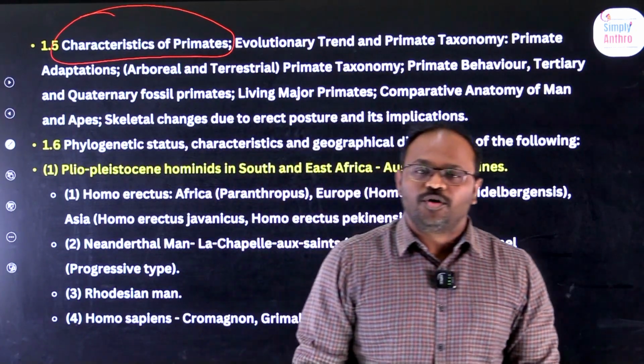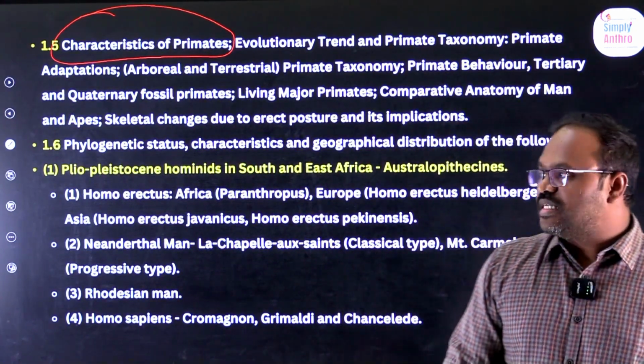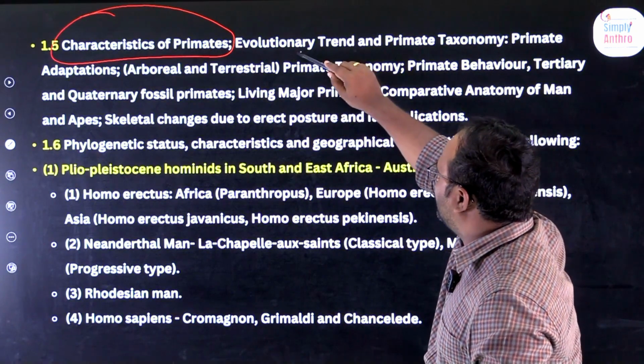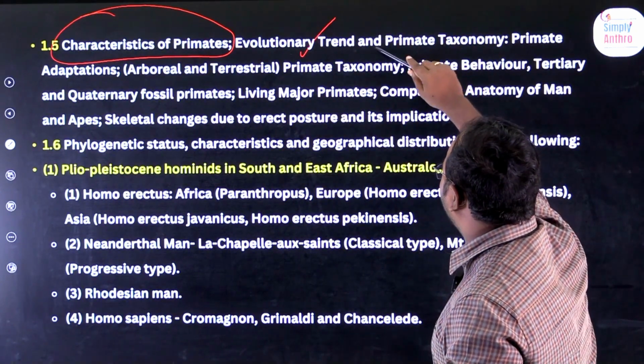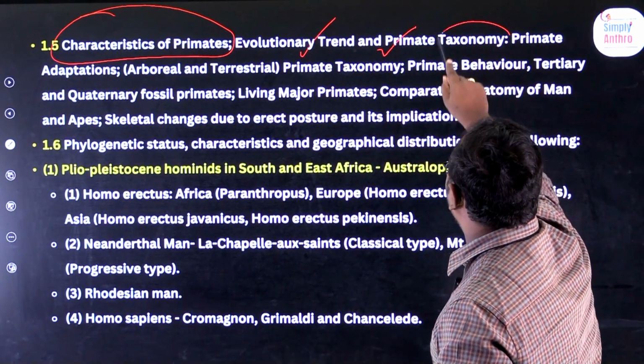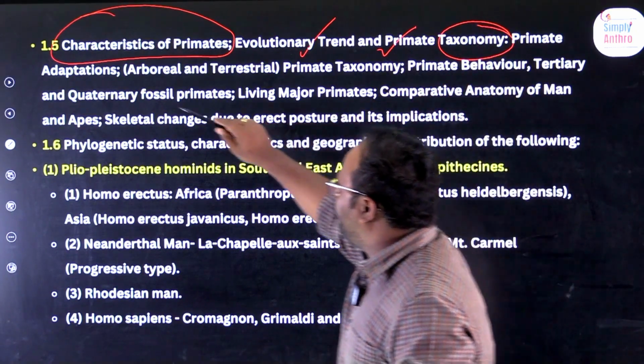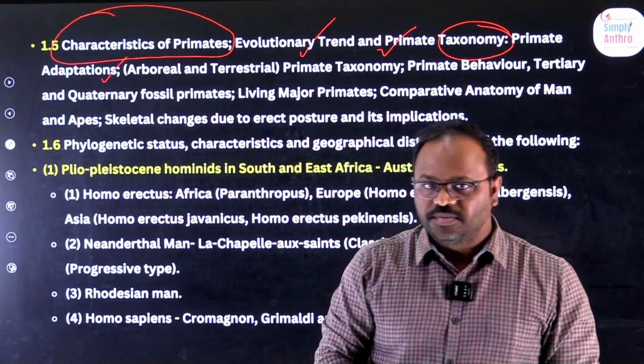Generally, this deals with human evolution: the characteristics of primates and how the primates evolved. What are the trends of evolution? What is the taxonomy? What do you mean by primate adaptation?